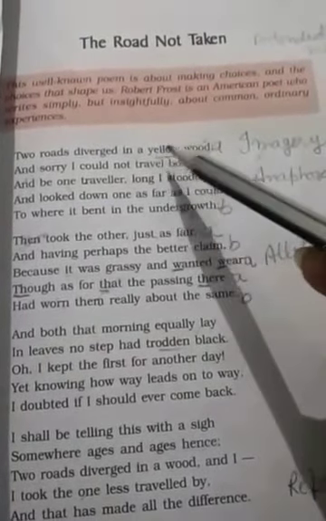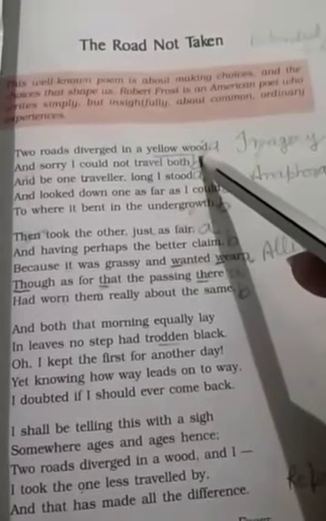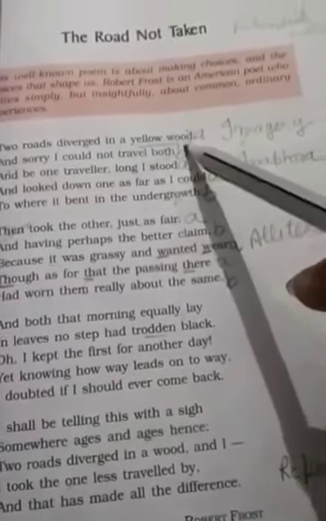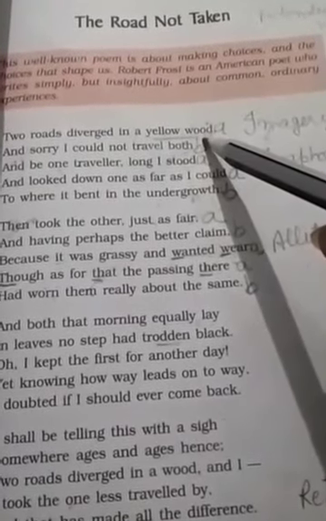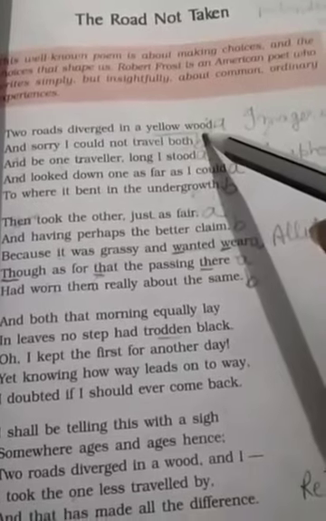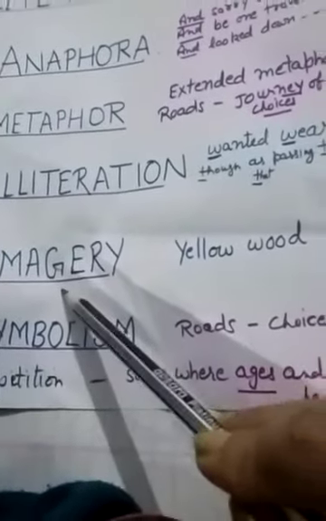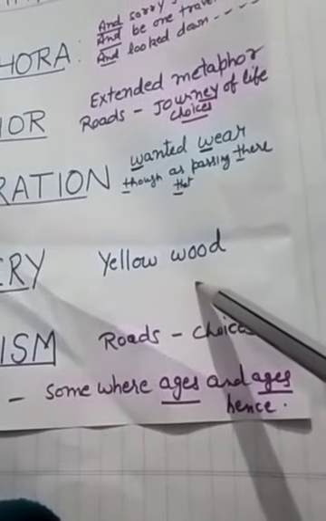He has created a visual image in our mind. We can visualize a forest that is yellow due to the yellow leaves. This device is called imagery: yellow wood.